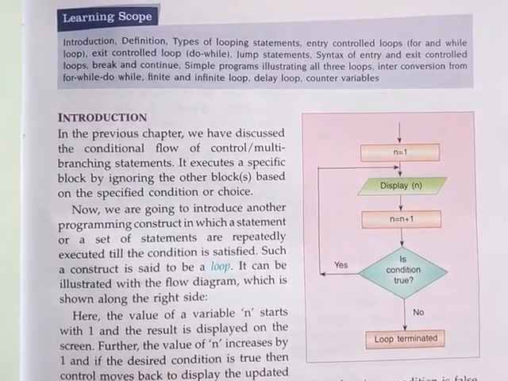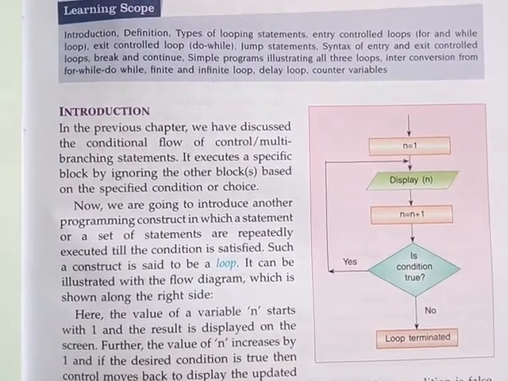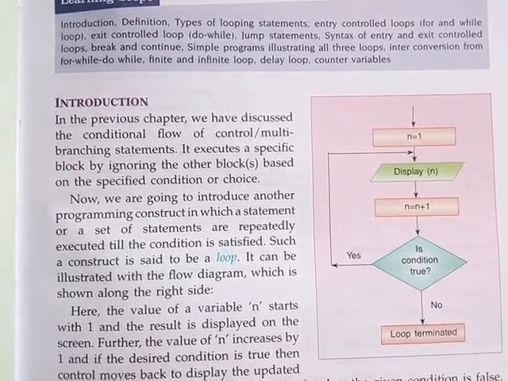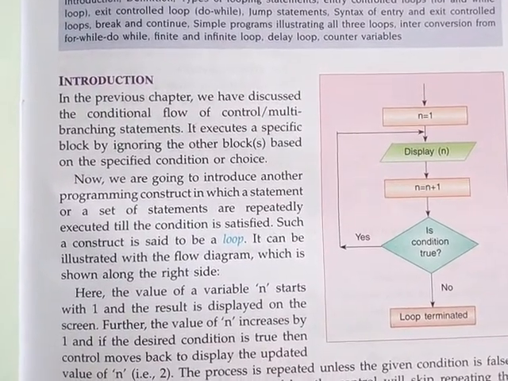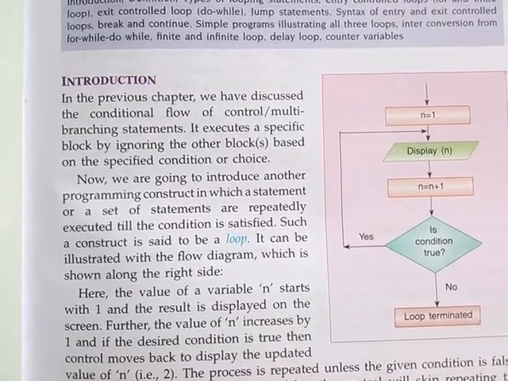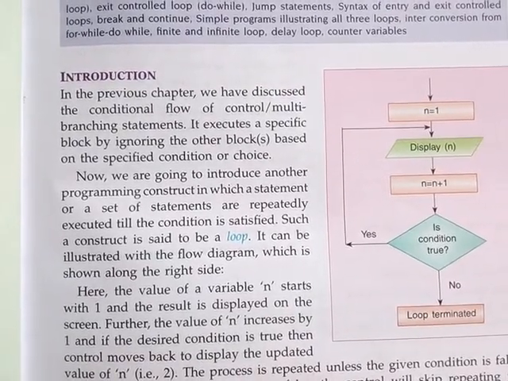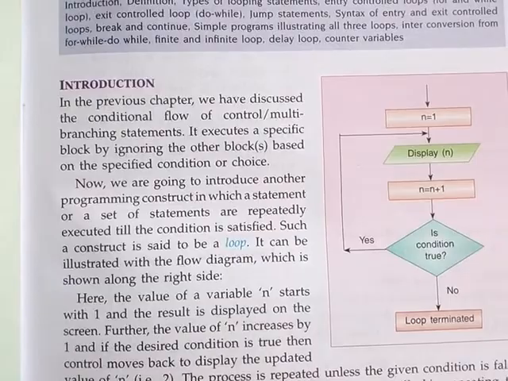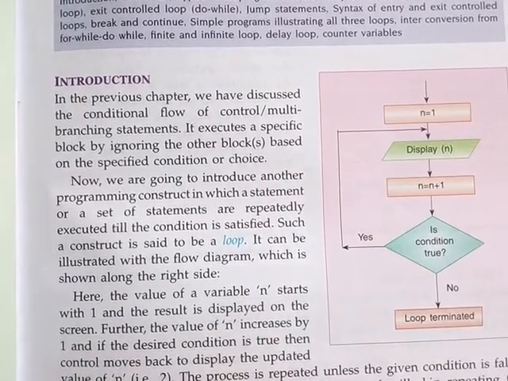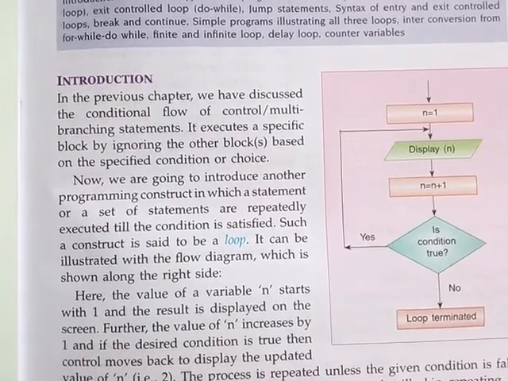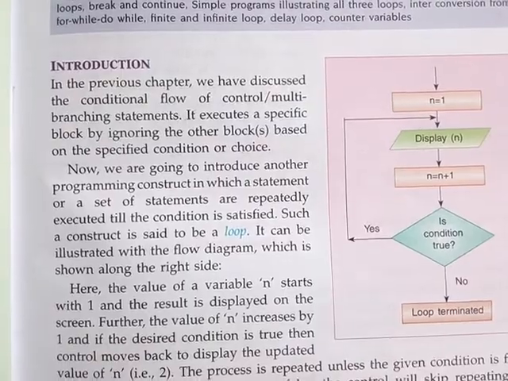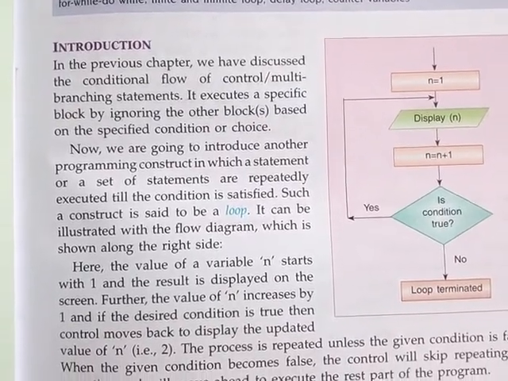In the previous chapter we discussed the conditional flow of control, the multi-branching statement, I mean switch case. It executes a specific block by ignoring the other blocks. Ignoring means, because in if condition or else, you have seen true and false. If the condition is satisfied, then the true part would work, and if the condition becomes false, then only the else part would work. So just like that, it ignores other blocks based on the specified condition or choice.